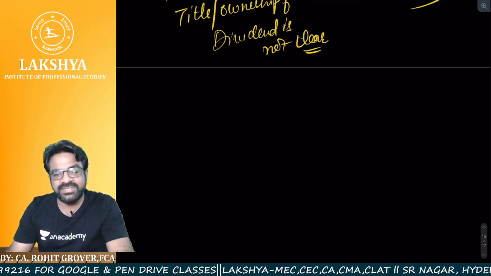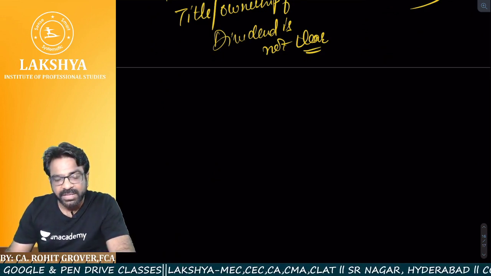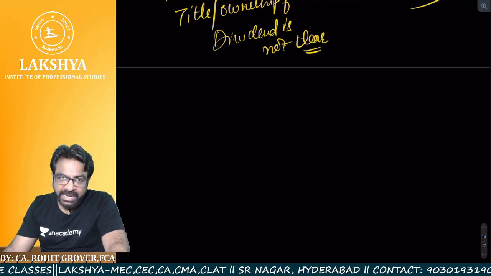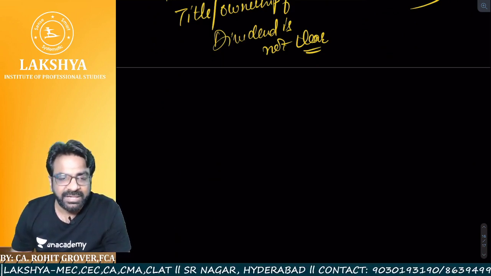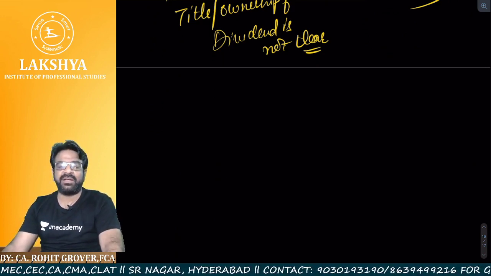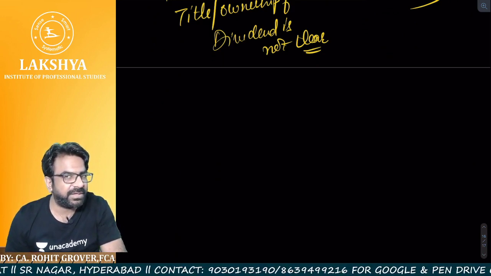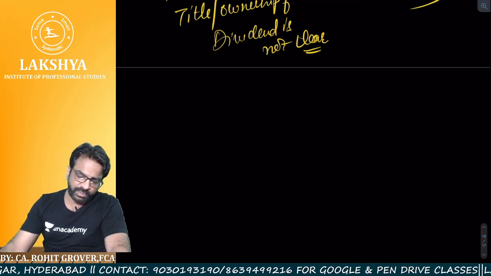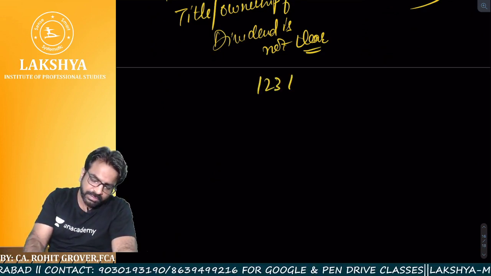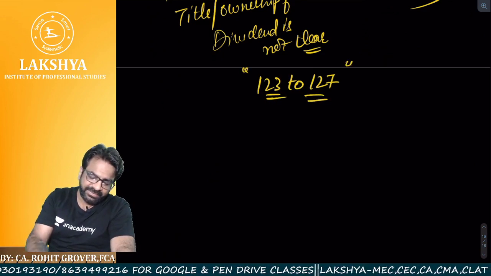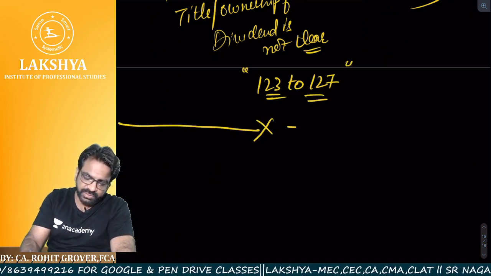What is 126? Keeping the dividend in abeyance till the time legal pending cases are cleared. And what is 127? Penalty on the company in case the company fails to pay the dividend within 30 days. So 123 to 127, all the sections of the dividend topic are also over.